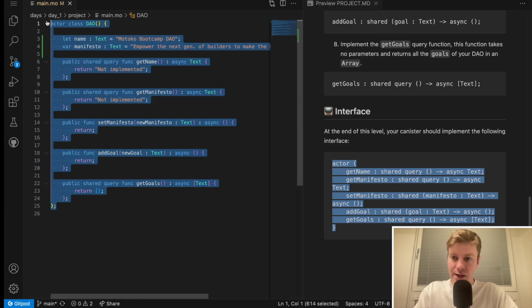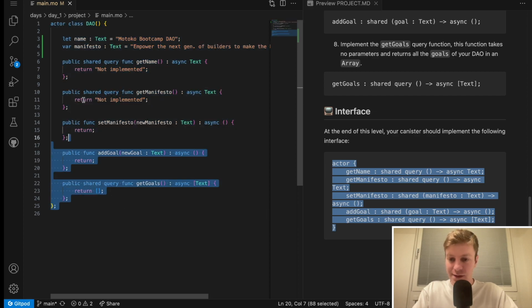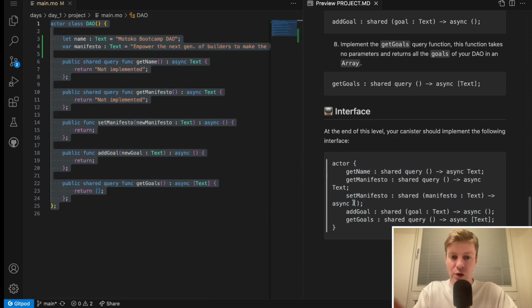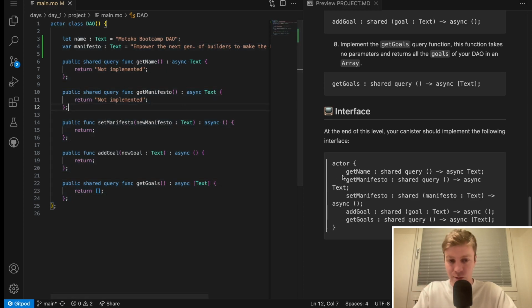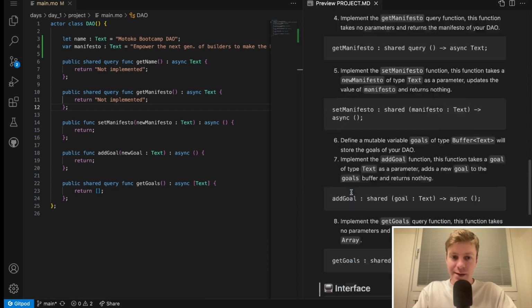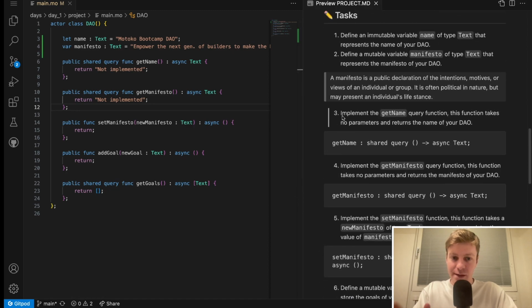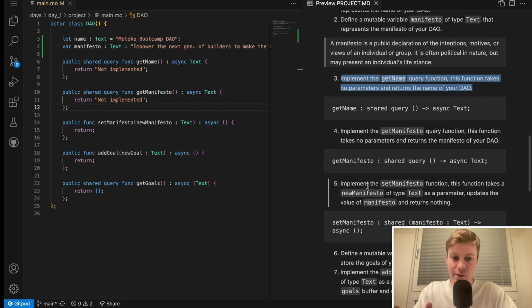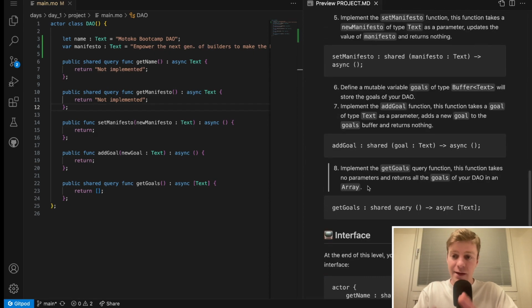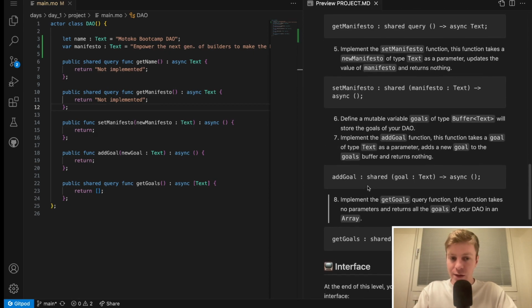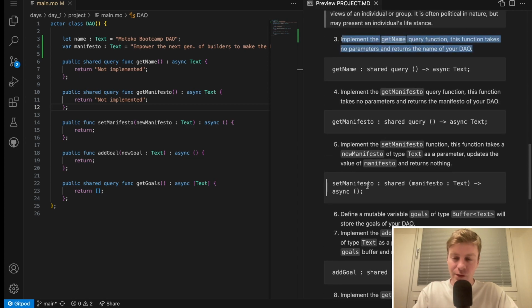Usually the project will be structured in a way that the starting file, so the Motoko file, contains the interface that you have here, but just make sure that it's exactly the same. And if you modify any function, you need to make sure that you respect the names here and also the types. All right, so at this point, I will let you complete tasks number 3, 4, 5, 6, 7, 8, and then submit your project if it's correct. You will need to use a buffer, so take a look at the buffer documentation if you need to. Otherwise, take the time, pause this video, and I will move to the correction.